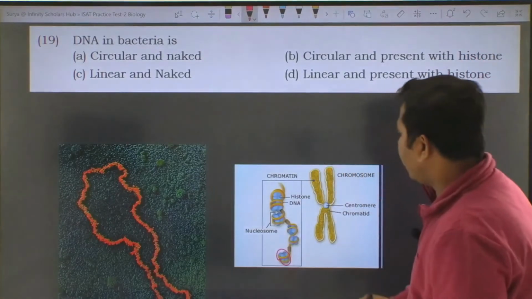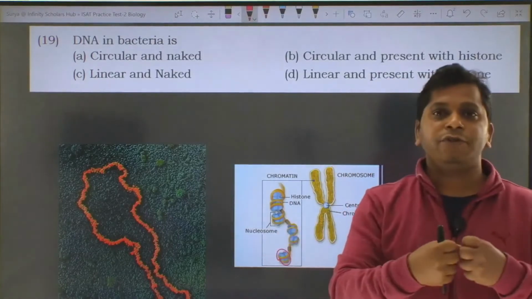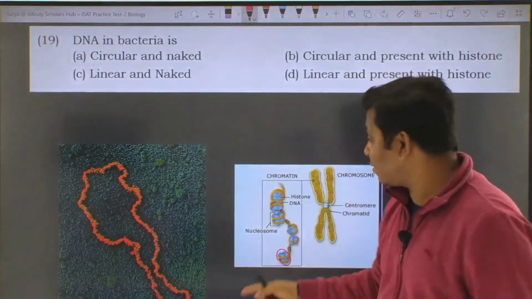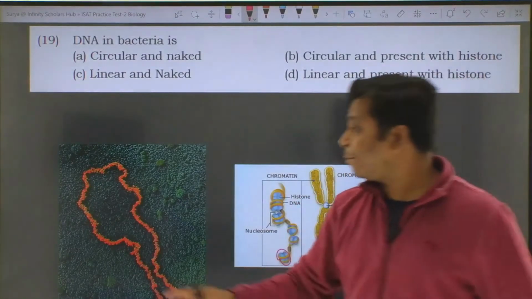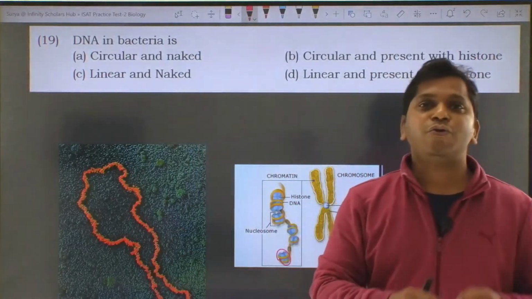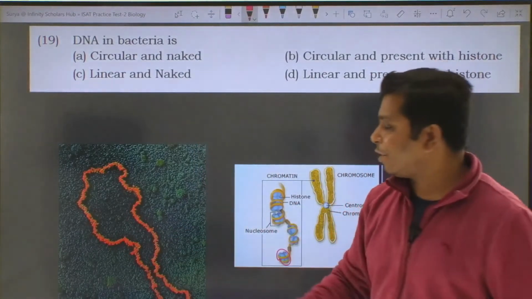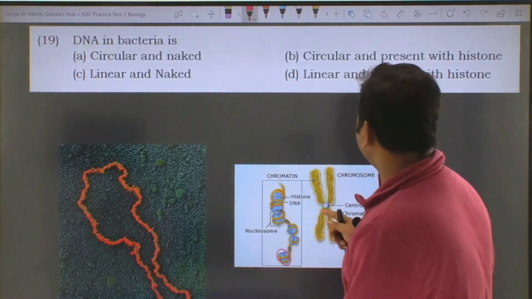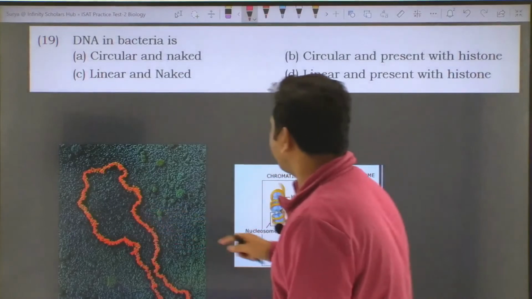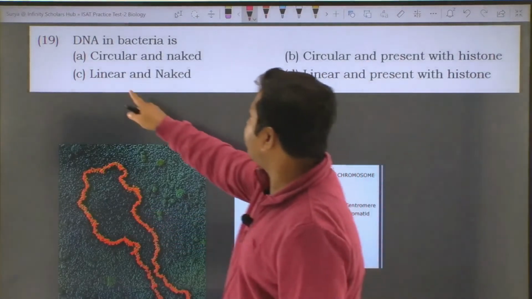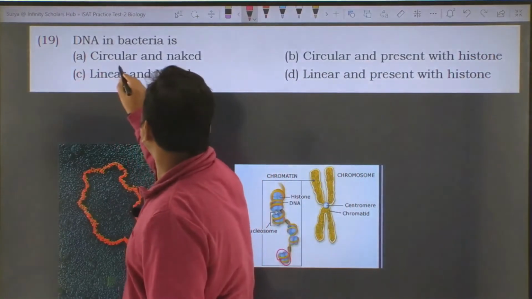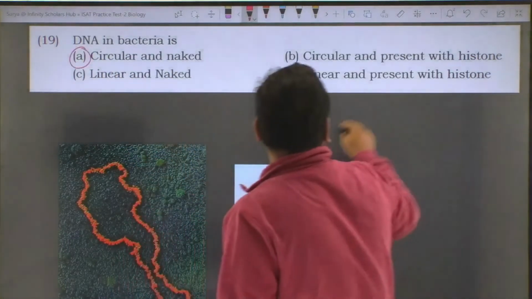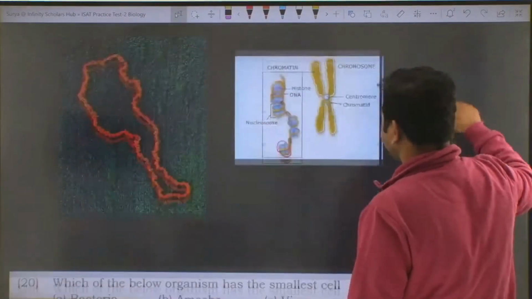Any DNA which is associated with histone protein is not called naked DNA, because it is associated with something. Whereas the prokaryotic DNA is not associated with histone protein, so that is why it is called naked. So it is naked, not associated with histone, and it is circular. So the option is therefore option A, circular and naked. Let's look at the next question.